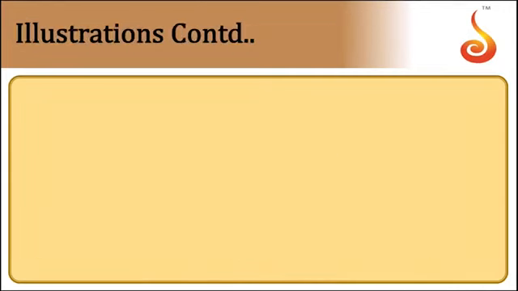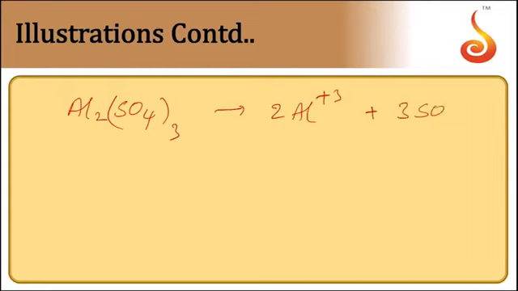Now let us take one more example. Suppose you have a compound like Al2(SO4)3. This gives rise to 2 Al plus 3 and 3 SO4 minus 2.